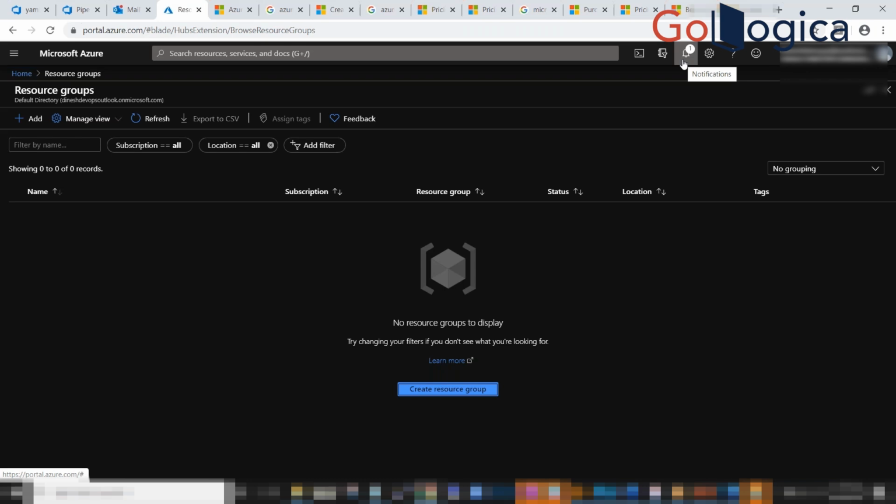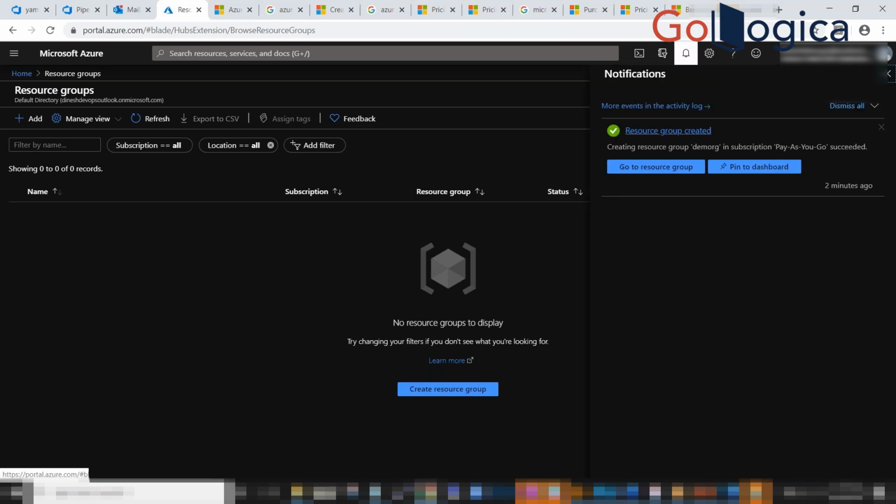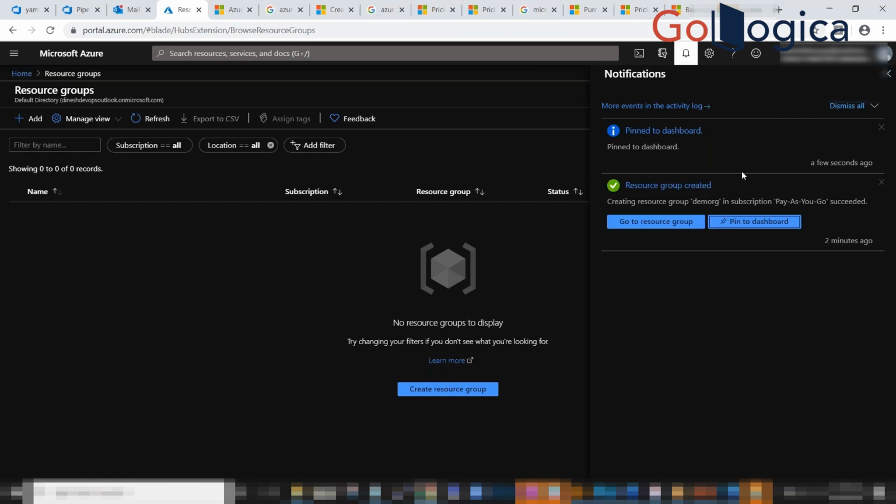After creating the resource group, where can I see the resource group I have created? Hold on. We'll be getting this alert message about the deployment. Once you create any resource, you'll get alerts like this, whether it's in progress, created, or any issue with the resource creation. As of now, it's created. Just click on this pin to dashboard, which is the best practice.